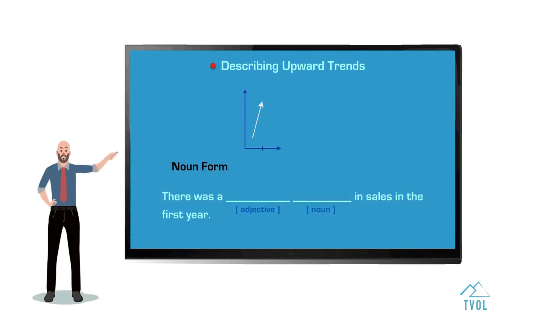Describing upward trends. What I'm going to use now is a noun form. Before that noun, I'm going to use an adjective to better describe it. There was a sudden spike in sales in the first year. What I'm describing right now is a dramatic increase. So you can also use a spike or a surge as nouns. Also, you can use the verbs skyrocket and soar.